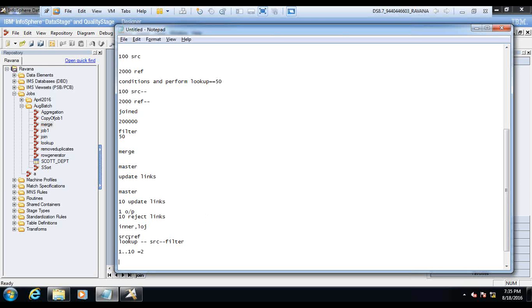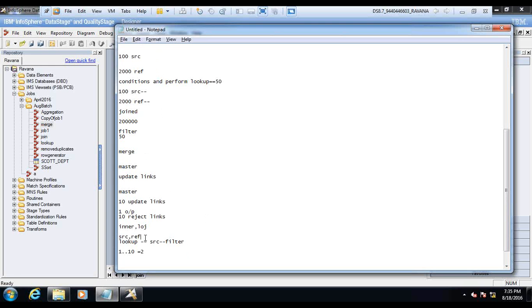But the scenarios and explanations I am giving now are just dummy things. In real time, if I am going to use a lookup, then there will be some purpose. The purpose is either you check the presence, whether the source record is present in the reference or not, or you get some fields from the reference.